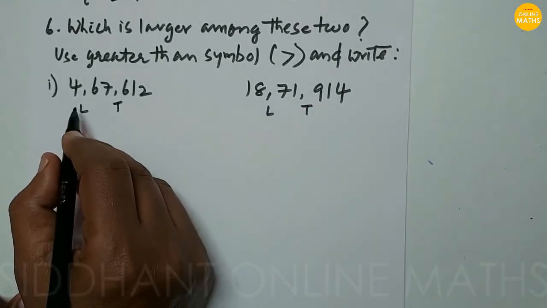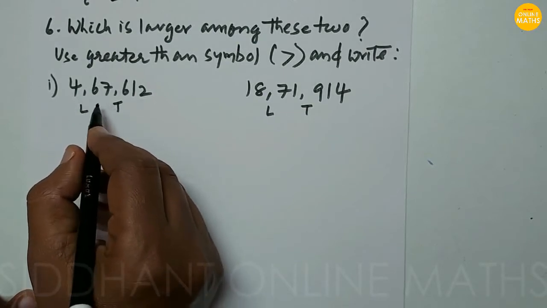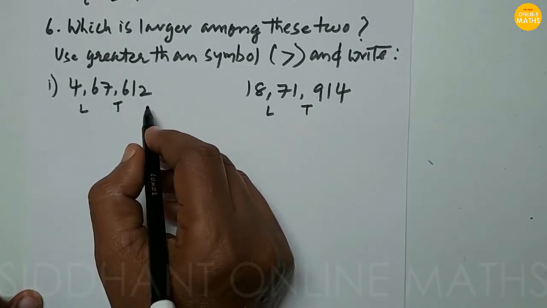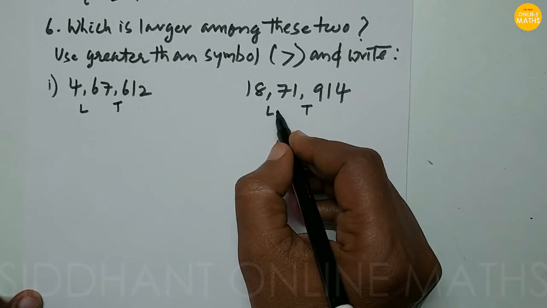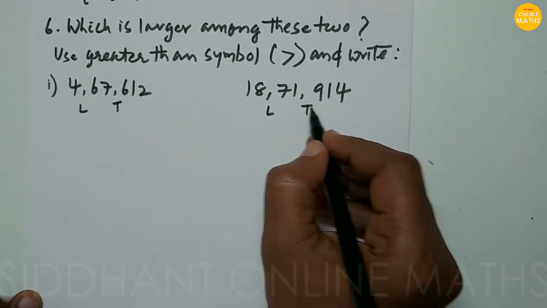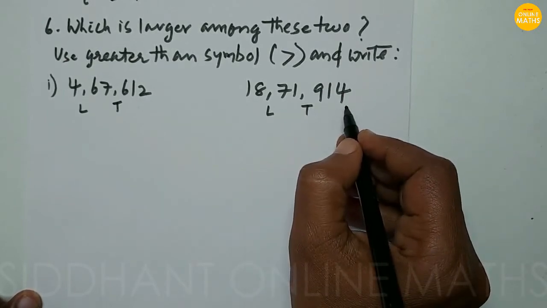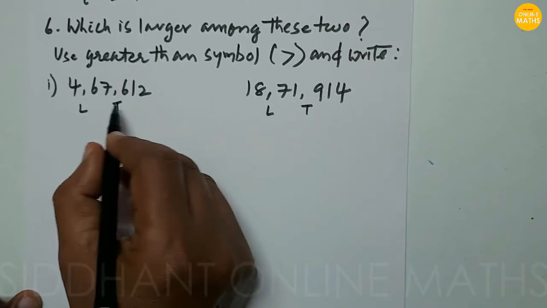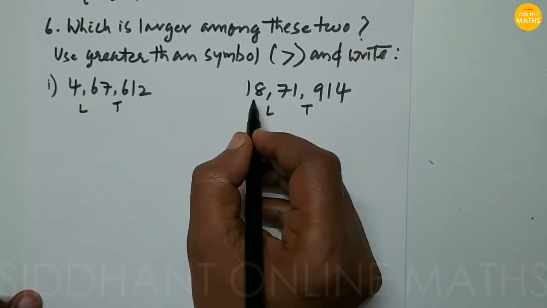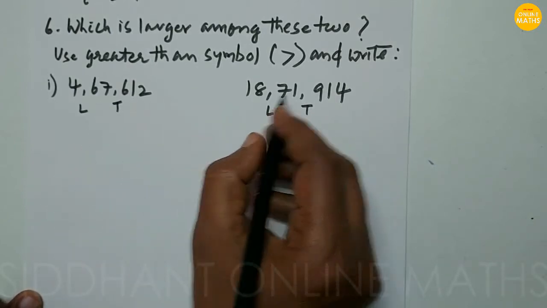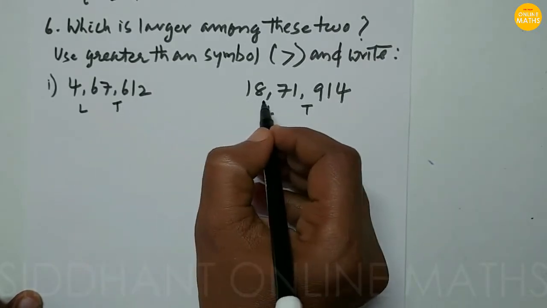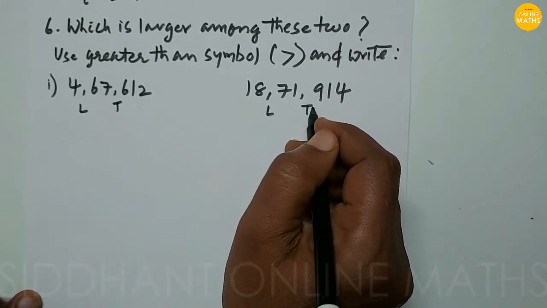So here we read as 4 lakhs 67,612, and here we read as 18 lakhs 71,914. So we know that 4 lakhs is less than 18 lakhs. Then we can say that 4 lakhs is less and 18 lakhs is more.